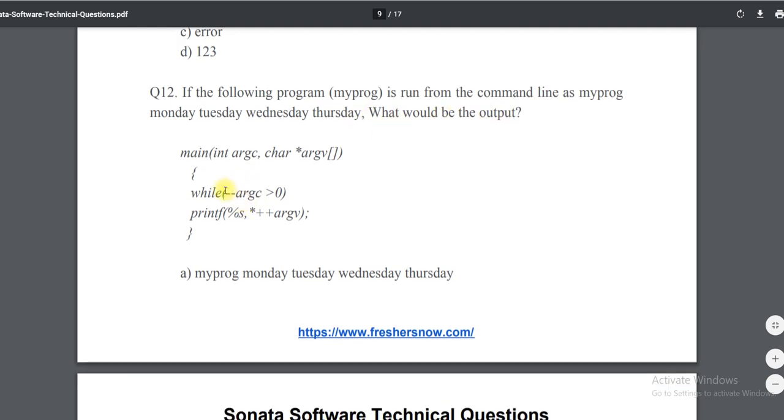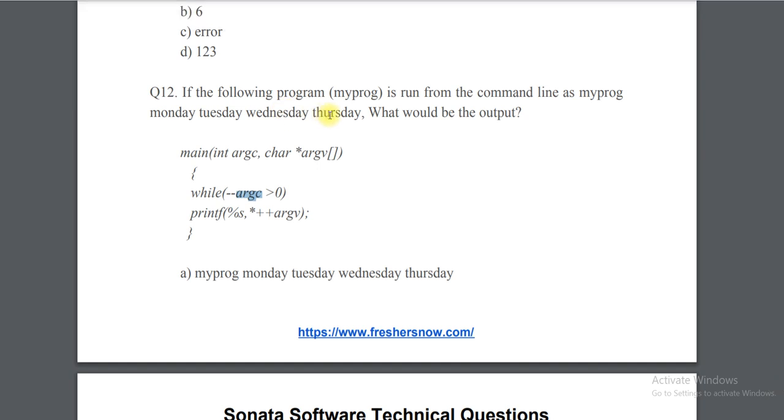So here guys, argc, I have already mentioned, the value is not 4, it is 1 2 3 4 5, in this case argc is 5. So this is a pre-decrement, not post-decrement. What is the property of pre-decrement?